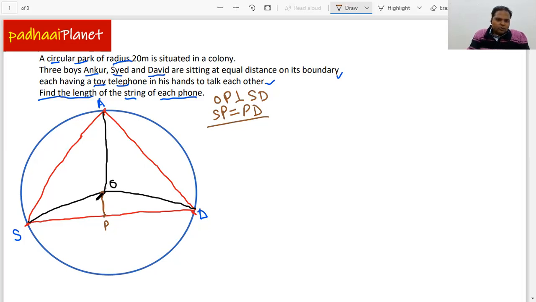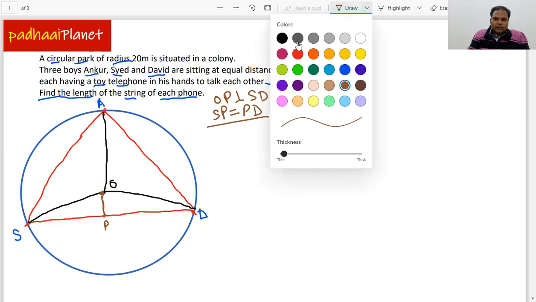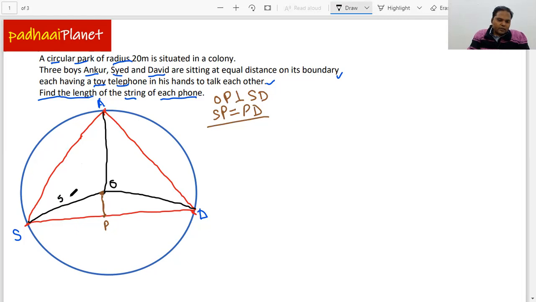Now, it's also given in the question that these are basically the radius. So OS is the radius, that is 20 meters, and we'll quickly mark this as 20. The important thing is that the distance between the three boys is equal. So AS is equal to SD is equal to AD.